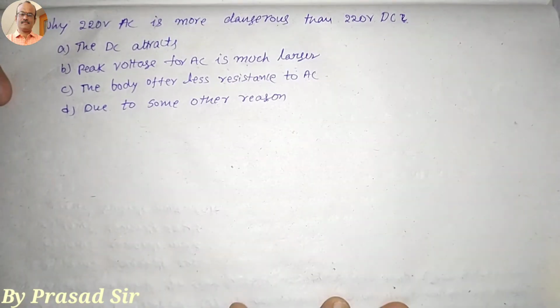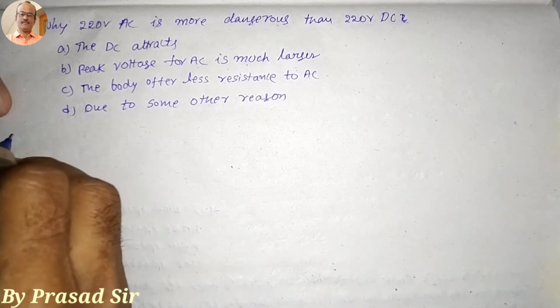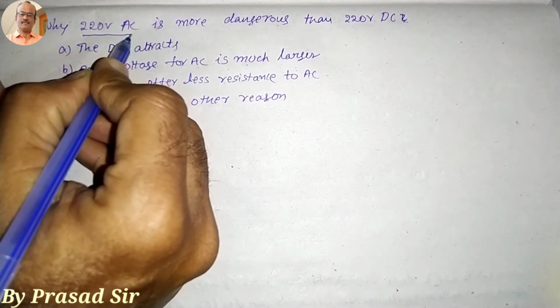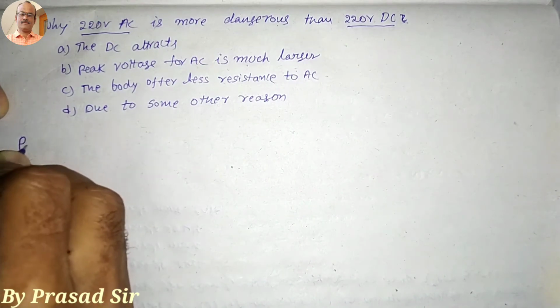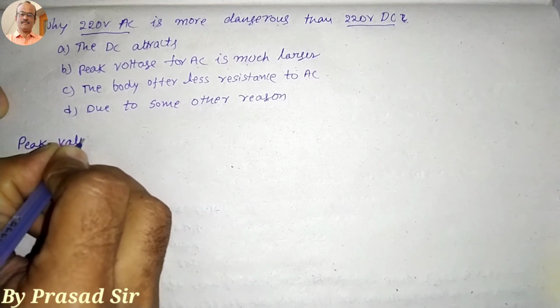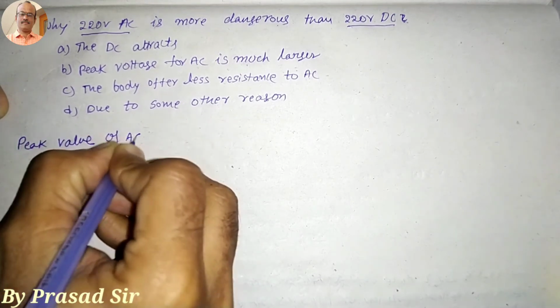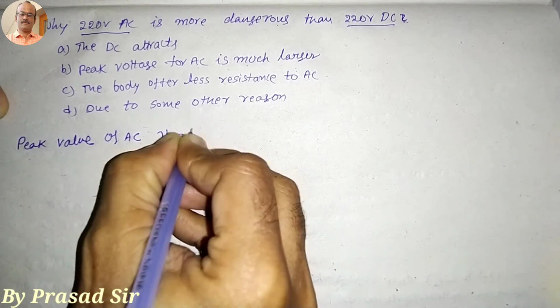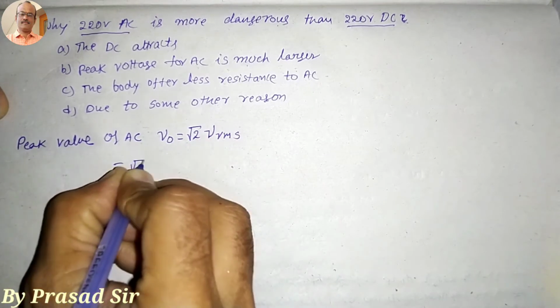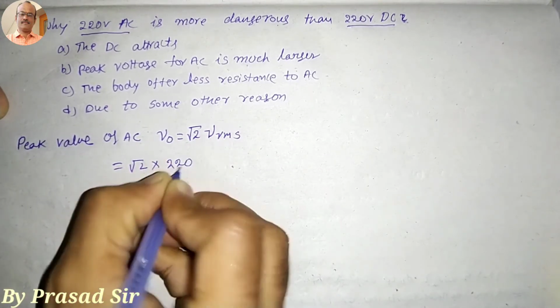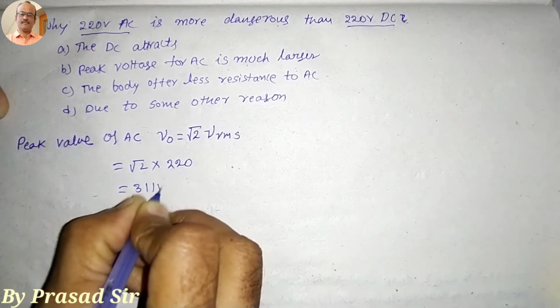Now the question number 29, why 220 volts AC is more dangerous than 220 volts DC? So AC is nothing but alternating current, DC is nothing but direct current. So first of all, 220 volts AC and 220 volts DC. First of all, I will take the peak value of AC. That is V0 is equal to root 2 Vrms. So that means root 2 into 220, and the multiplication of that is 311 volts.